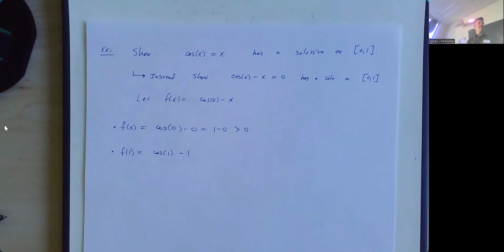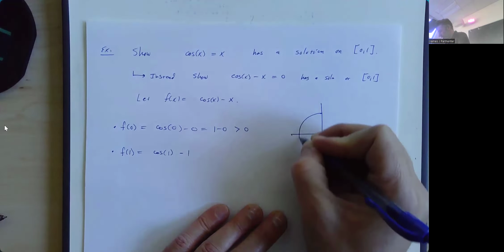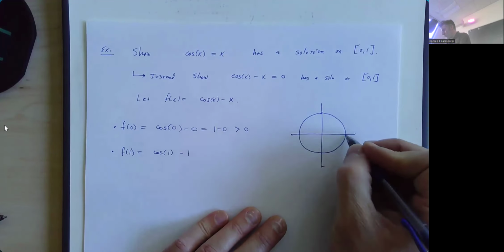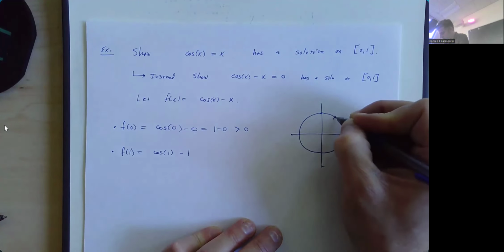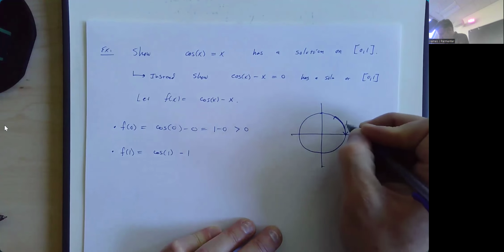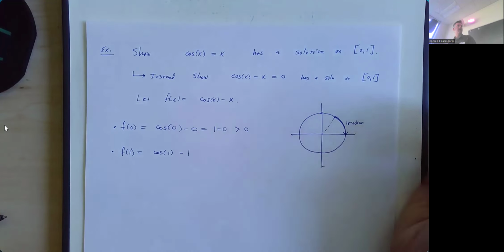None of you should know what cosine of 1 is. I don't know what cosine of 1 is. 1 radian is close to 60 degrees. It's approximately 57 degrees. Because 1 radian, I'll remind you, is if you go 1 radius length around the arc of the circle. So that is about 1 radius, or 1 radian, and that angle is about 60 degrees, which makes sense, right?